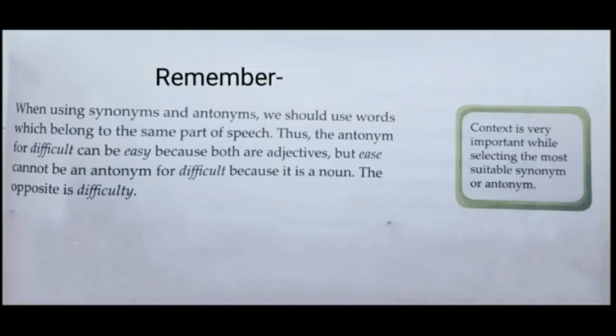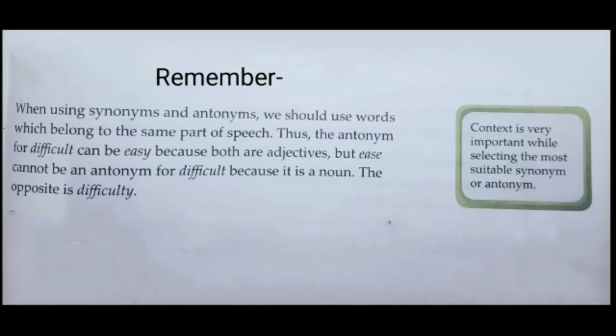After this, you have to remember, whenever you are using synonyms and antonyms, you should use words which belong to the same part of speech. I hope that you remember that there are 9 different parts of speech in English language, like noun, pronoun, verb, adverb, adjectives, and so on.